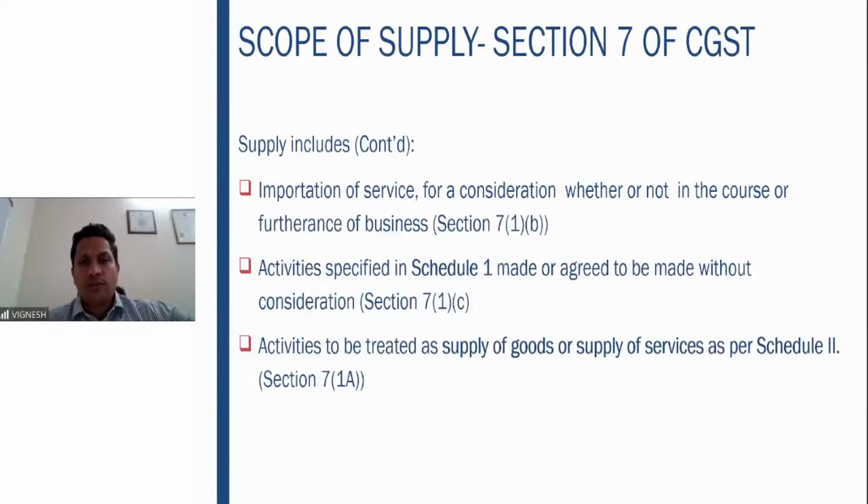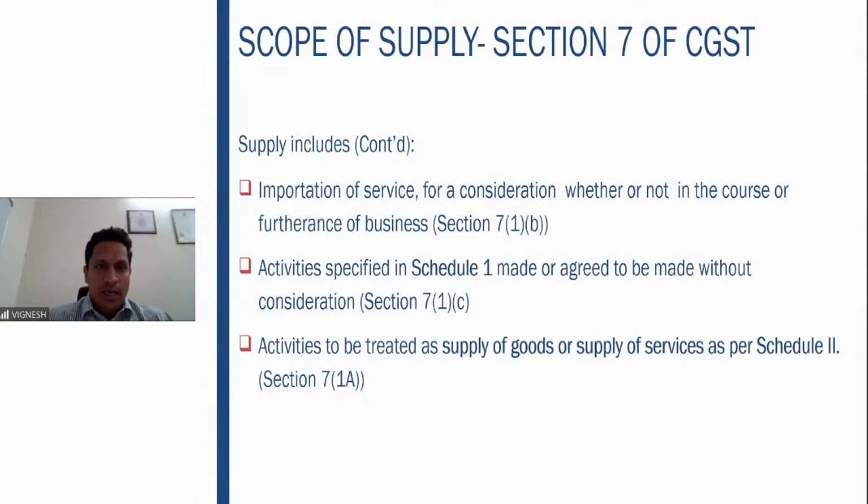So the moment it goes for Netflix USA, you are importing the service of watching this movie streaming on your device, for which you are doing it for your personal purposes, but still it is a supply and GST is triggered. So that is your 7 subsection 1 clause B.